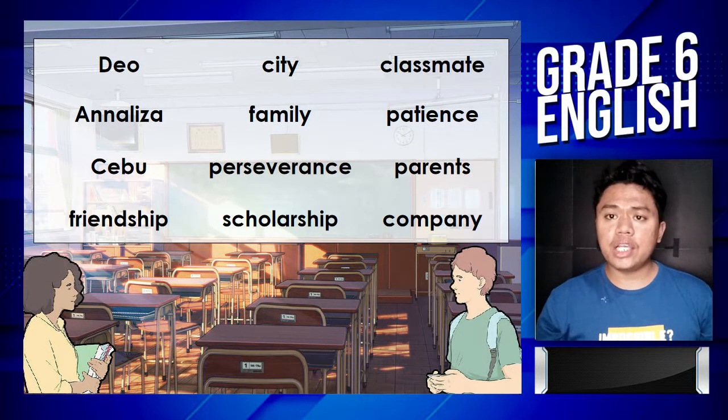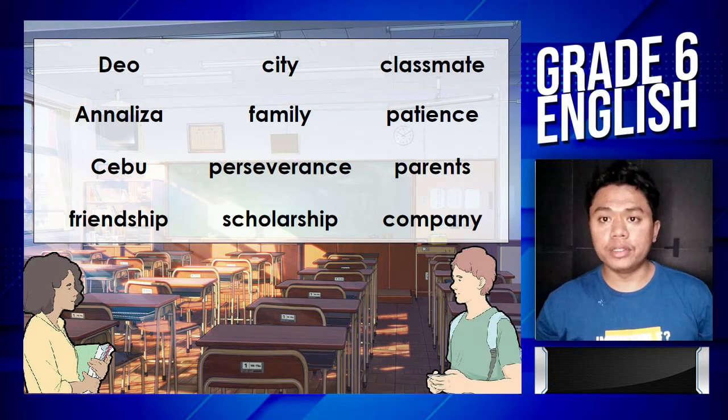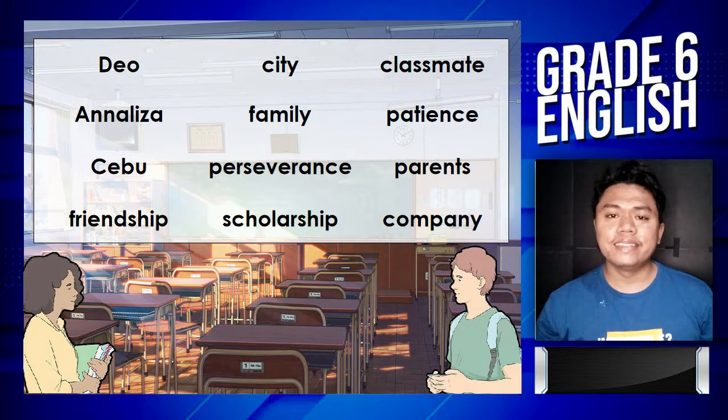The words that you see on your screen are taken from the dialogue, and each one of them has one thing in common. These are all names. Let's read them. Repeat after me. Dio, city, classmate, Annalisa, family, patience, Cebu, perseverance, parents, friendship, scholarship, and company.